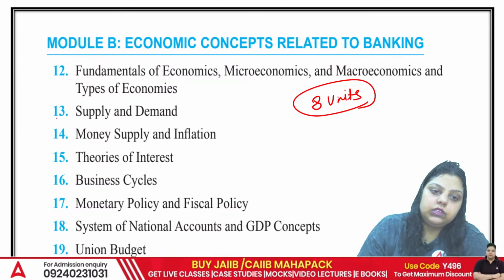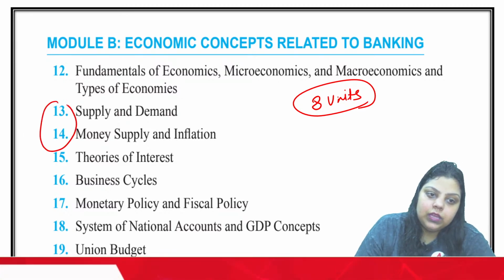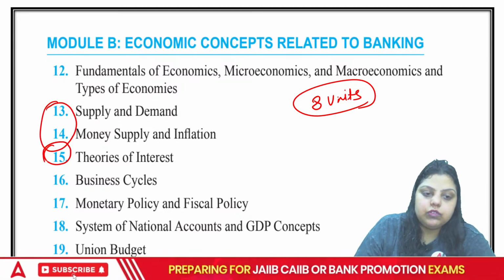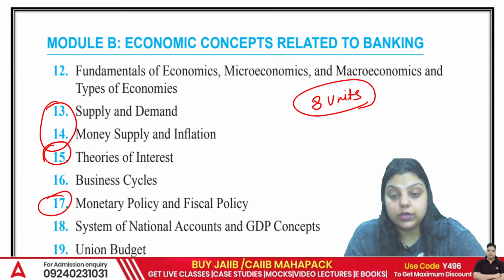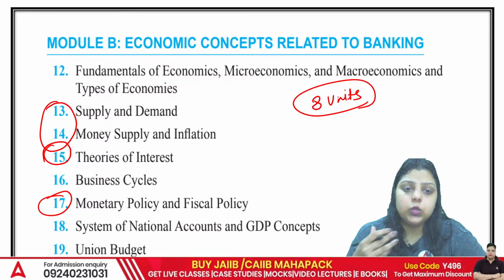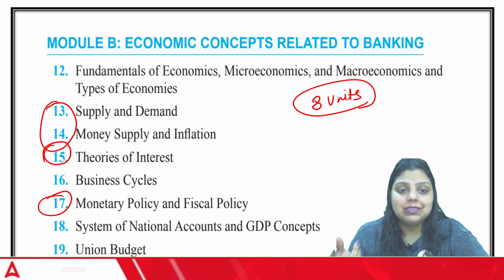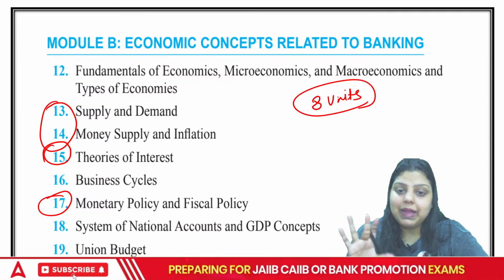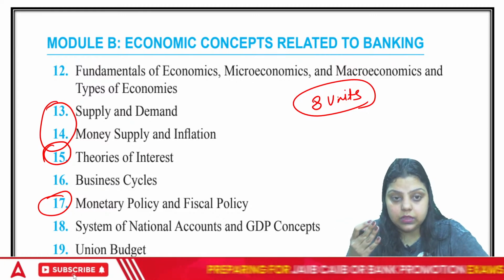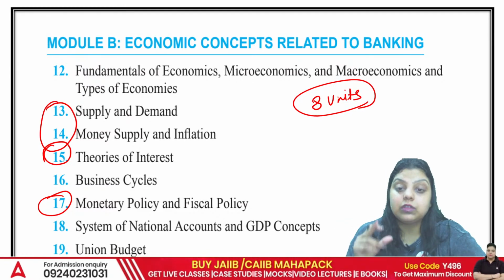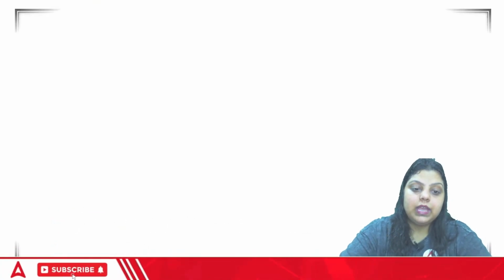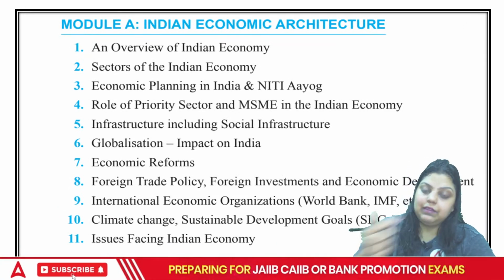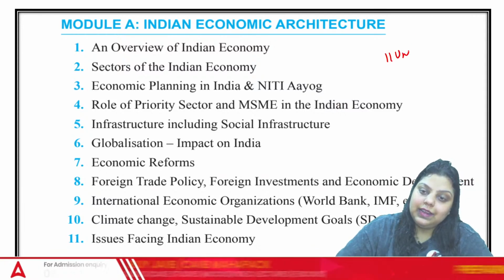Okay, out of which demand and supply, money supply, theories of interest, then your monetary policy, very important. Apart from that, union budget, GDP, business cycle, fundamentals, they might ask a 1 or 2 mark question, but units 13, 14, 15, and 17 are comparatively more important. Okay. Next, we have module A. It has 11 units, as you can see, total 11 units.